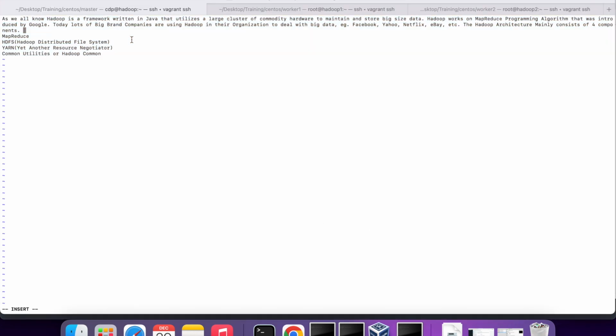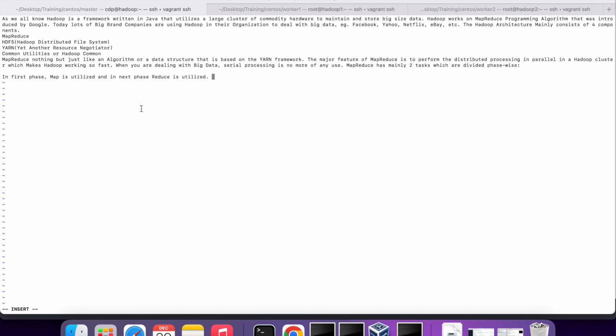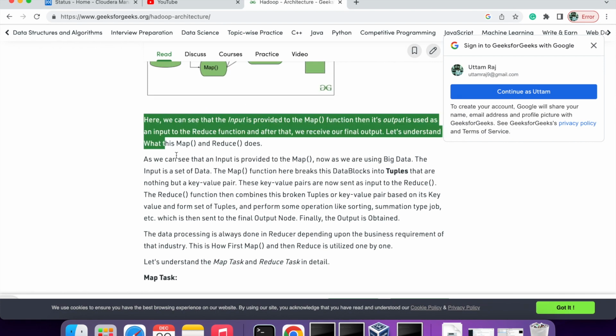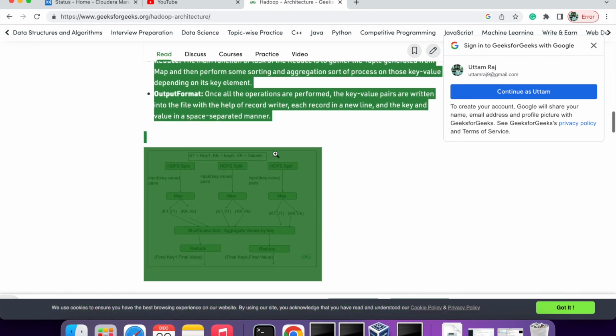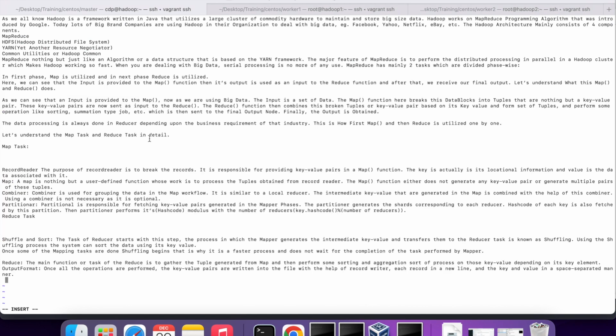So that's it. We'll try to put some data here and we'll run a MapReduce program. I think this much data will be enough. So this is my text file.